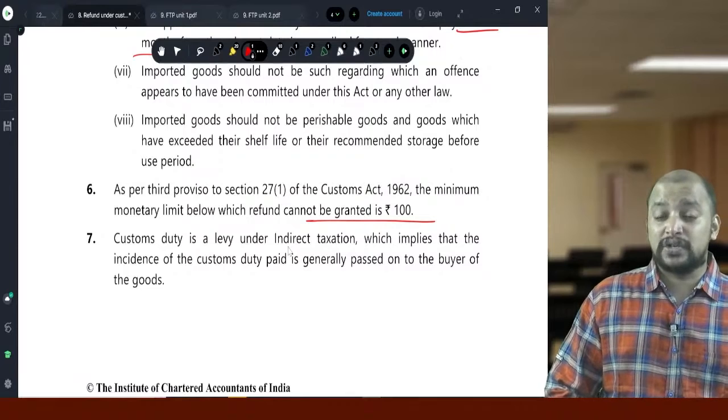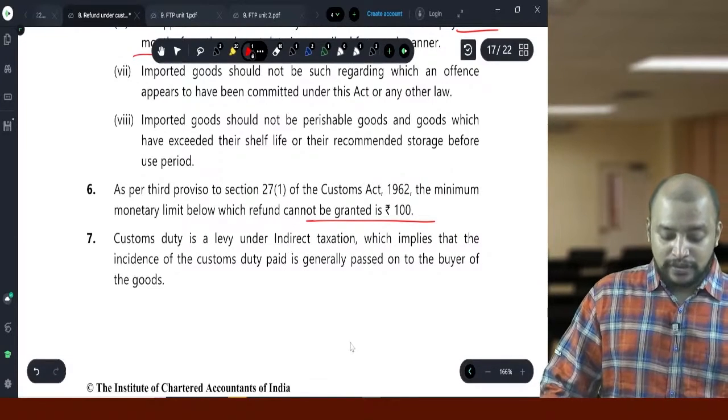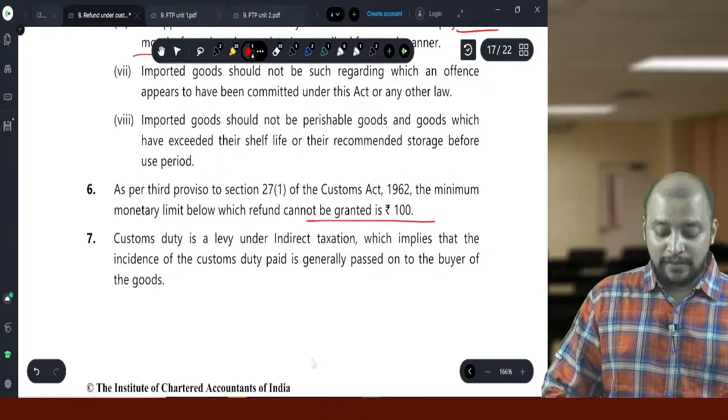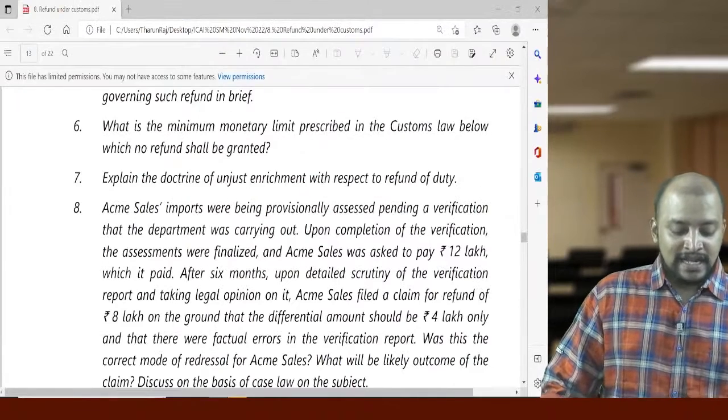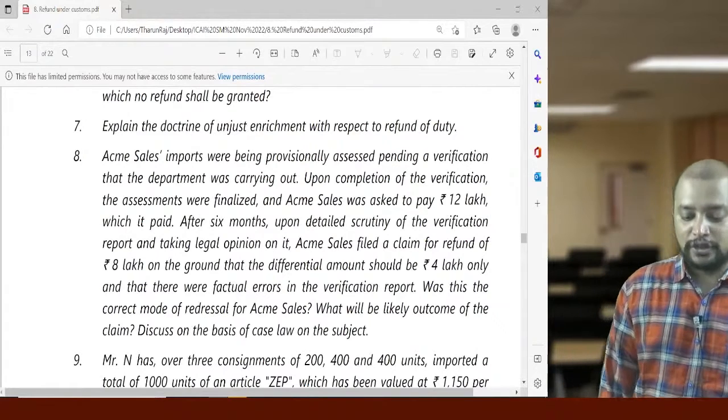This is under section 27, so refund of customs duty paid. But in duty drawback this amount has been given as 50 rupees. Then explain the doctrine of unjust enrichment with respect to refund of duty.